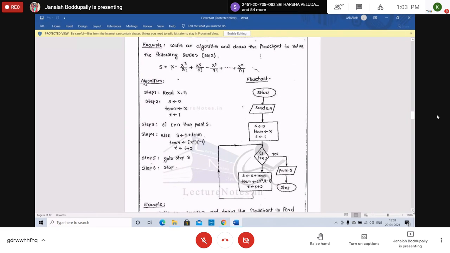This is the flowchart of sin x. You can write algorithm and flowchart of cos x also, e power x also, log x also. Right, students? You can write flowchart and algorithm for sin x, cos x, e power x, log x.